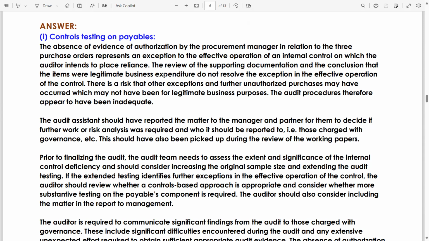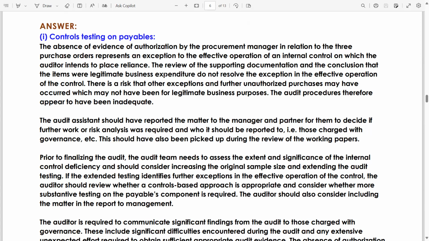There is a risk that other exceptions and further unauthorized purchases may have occurred which may not have been for legitimate business purposes. Means fake or duplicate supplier invoices. The audit procedures therefore appear to have been inadequate.